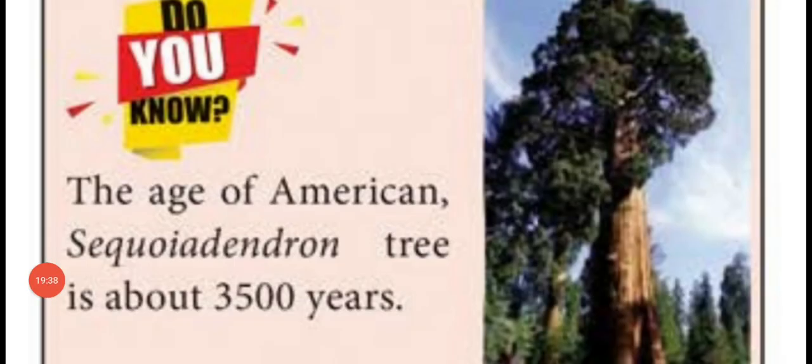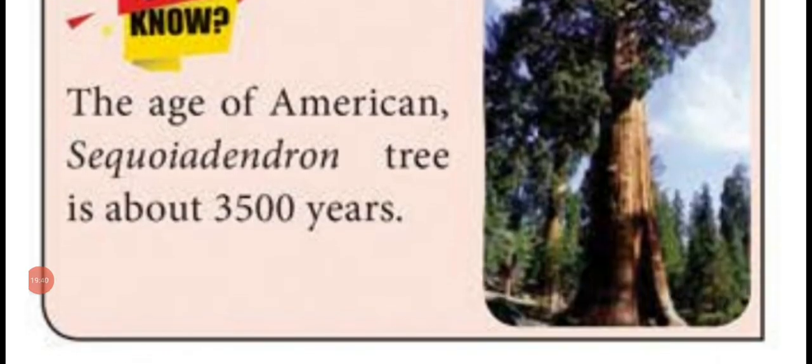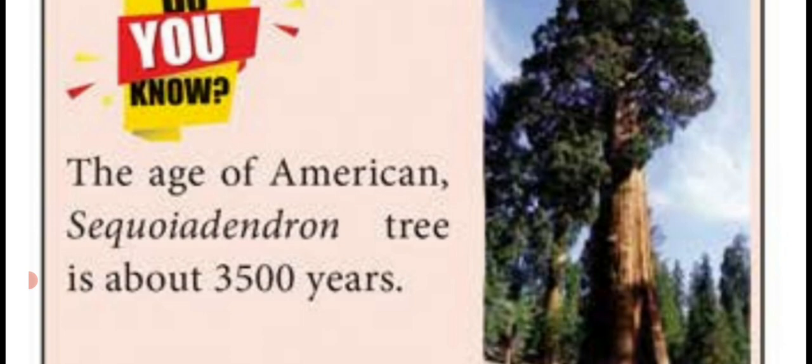Dear students, see the tree. It is the Sequoiadendron tree. It is located in America. The age of the tree is 3,500 years. They measure the age of the tree by calculating from a wooden block of a Sequoiadendron tree. Okay. So, one more question: the age of a Sequoiadendron is dash. They gave some options. The answer is 3500 years.